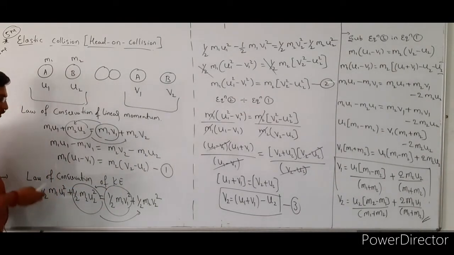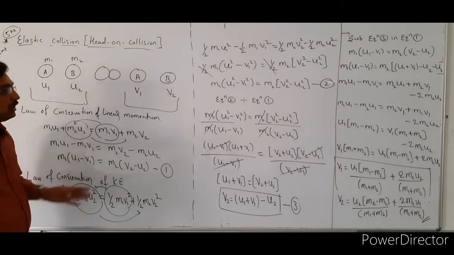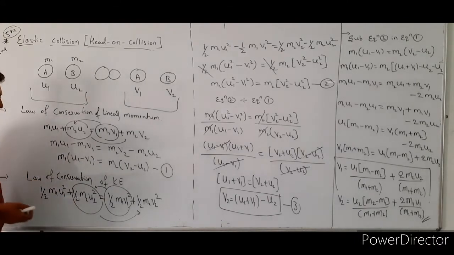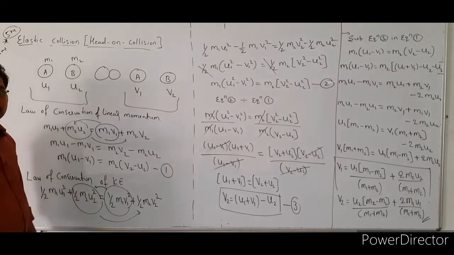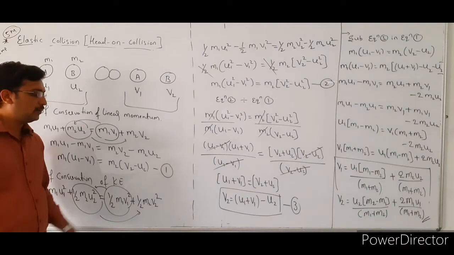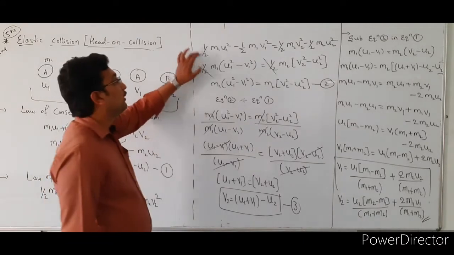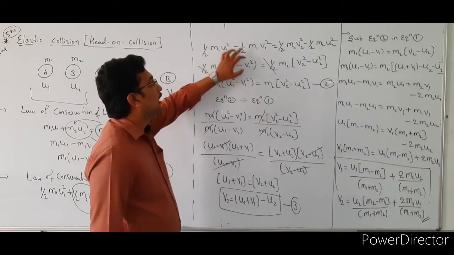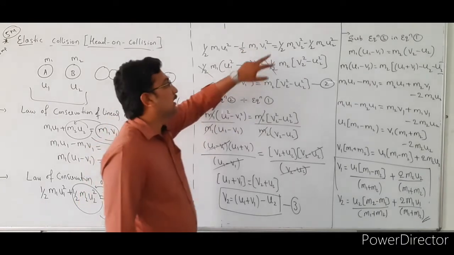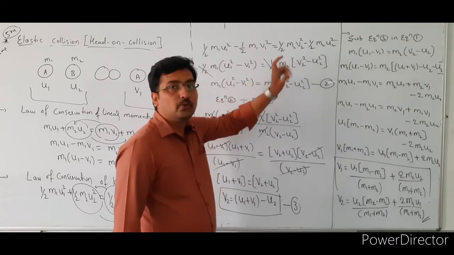After that, we are going to apply the law of conservation of kinetic energy. The total kinetic energy before collision must be equal to the total kinetic energy after collision. Okay, see here, the total kinetic energy before collision is 1 by 2 m1 u1 square plus 1 by 2 m2 u2 square, that is equal to 1 by 2 m1 v1 square plus 1 by 2 m2 v2 square. Here also we are rearranging this equation. So then 1 by 2 m1 u1 square minus 1 by 2 m1 v1 square is equal to 1 by 2 m2 v2 square minus 1 by 2 m2 u2 square.